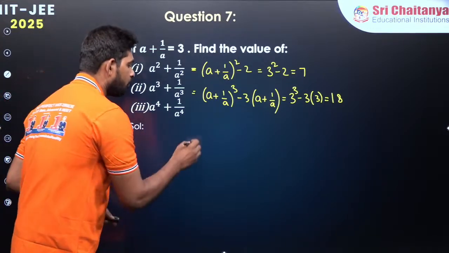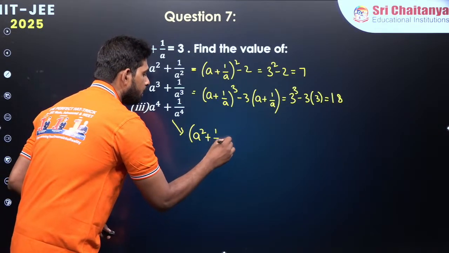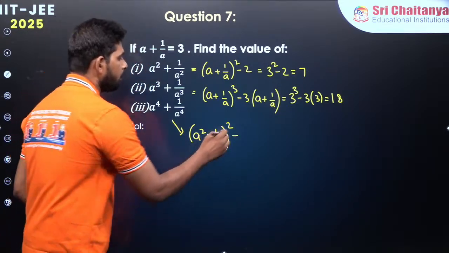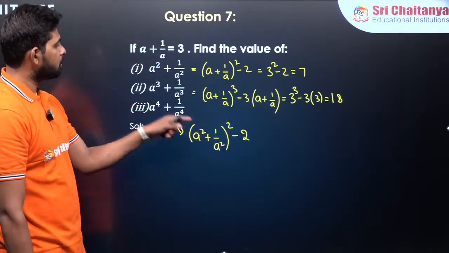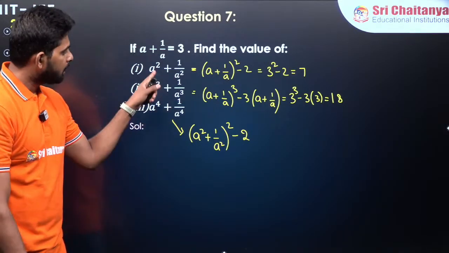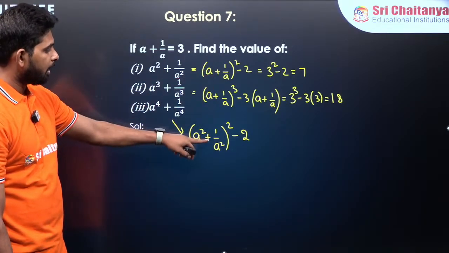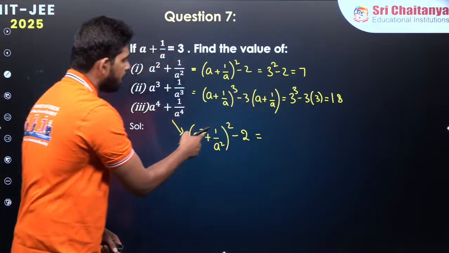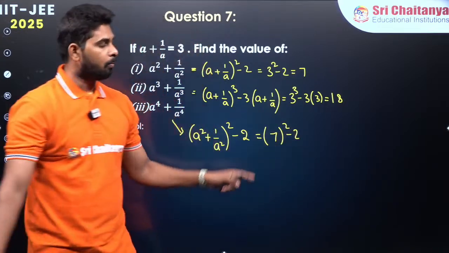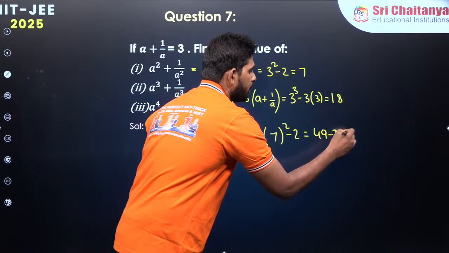Now if there is a larger power over here, in the case of this one, a power 4 plus 1 by a power 4, you can write this one as a square plus 1 by a square whole square minus again 2 only, right? So this is equal to this. Here we have a square plus 1 by a square. Here we have a power 4 plus 1 by a power 4. In the place of a square, we have a power 4, nothing but a can be replaced by a square. Same way here I am replacing a by a square, which is going to give us, since we have already got a square plus 1 by a square value as 7, 7 square minus 2. 7 square is equal to 49. 49 minus 2 is giving us 47.